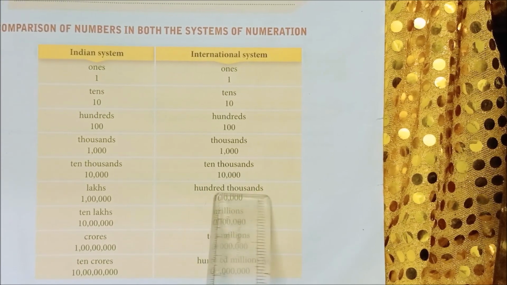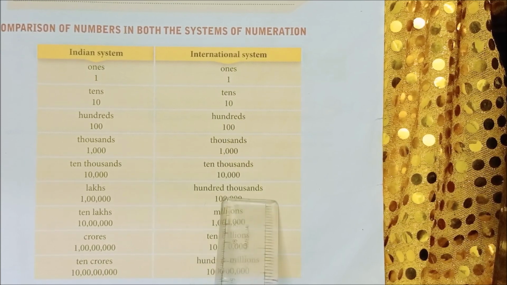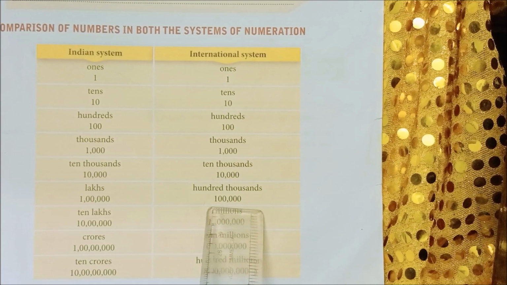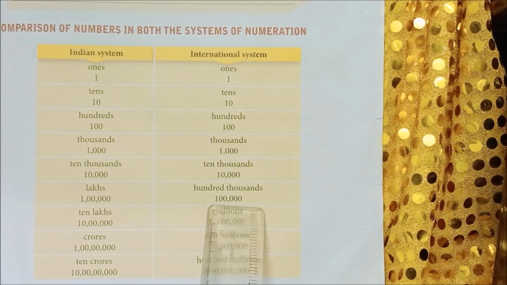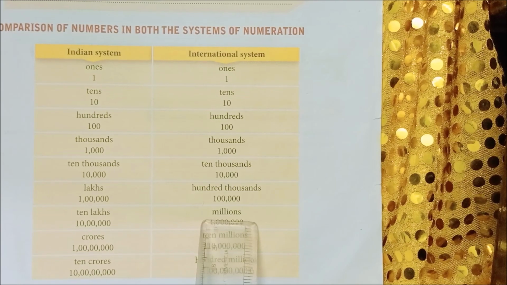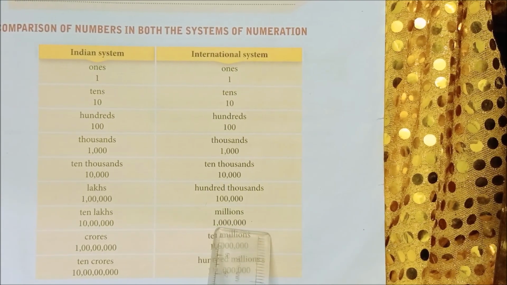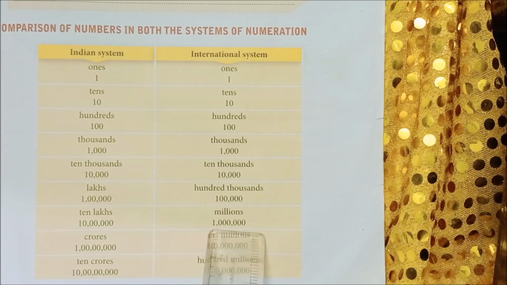Next, 100,000. After 10,000 you have 100,000. So here they have given the numeration 100,000. Next, millions. After 100,000 you have millions. So here they have given the numeration 1 million.